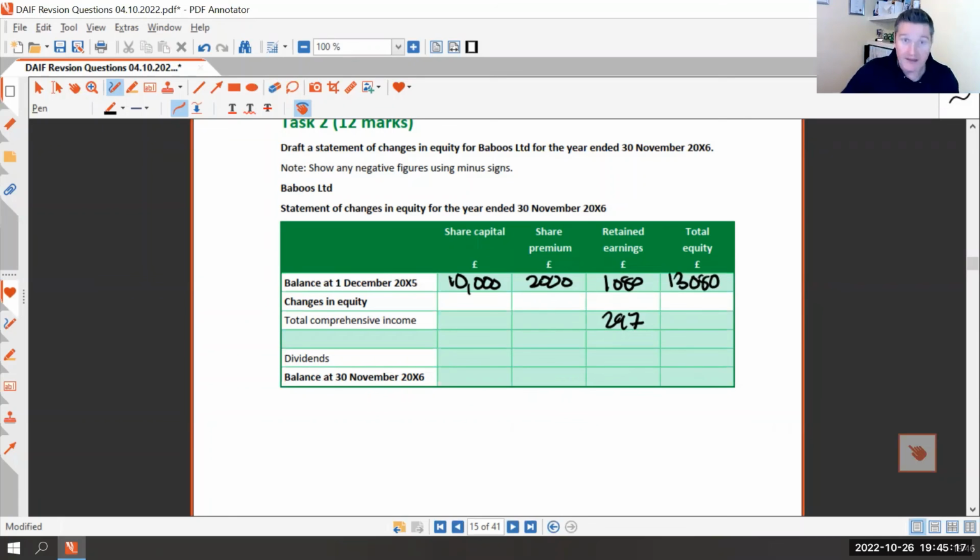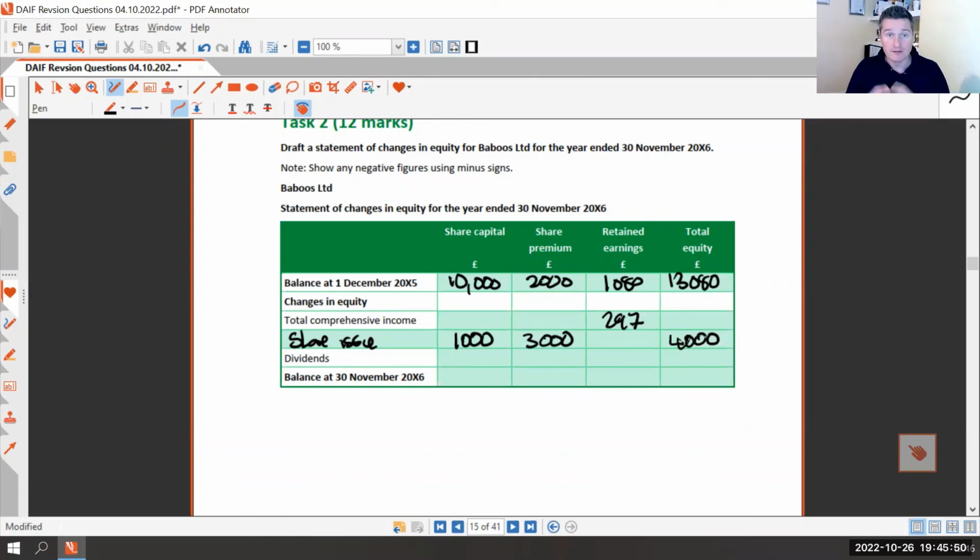So the next one we're going to have to deal with, what else is going to change? Share capital, share premium. So we've got the share issue. Let's see if we can remember. So our share capital, remember, that only went up. Remember, we saw it was a £1 share, we sold for £4, and we sold 1 million of them. So the cost of the share issue, the share capital will have gone up £1 million. The share premium will have gone up £3 million, and that will obviously come across to 4 million.